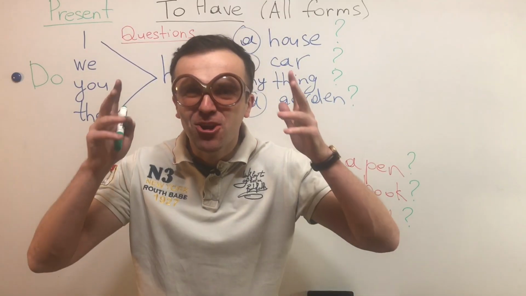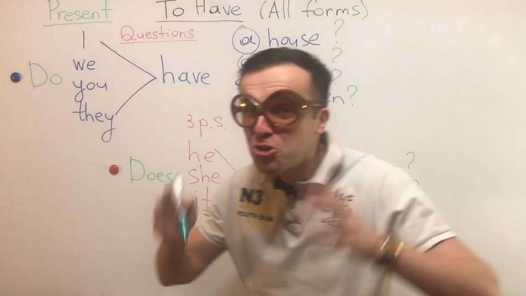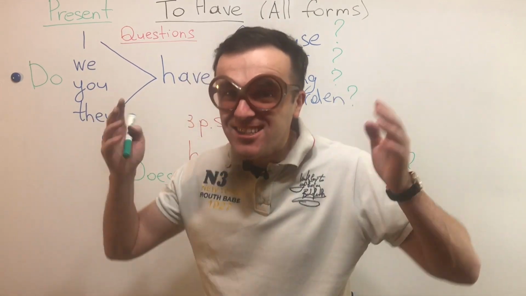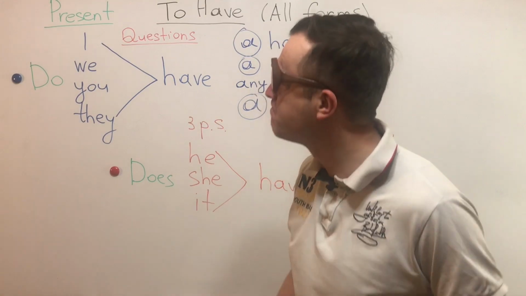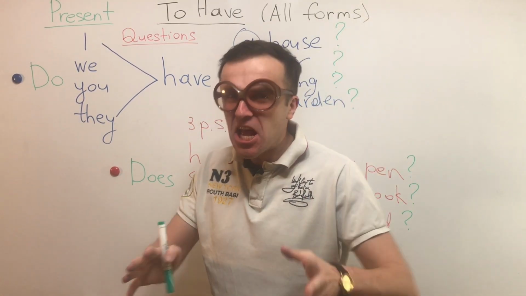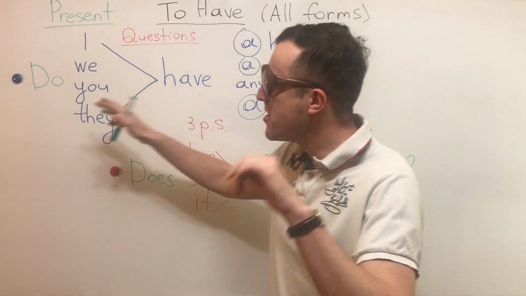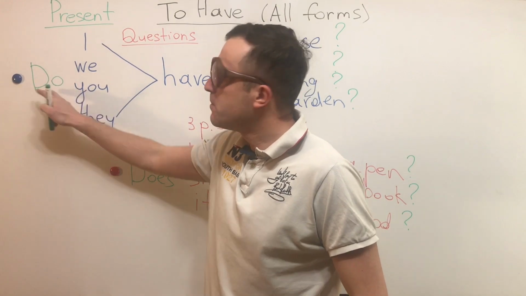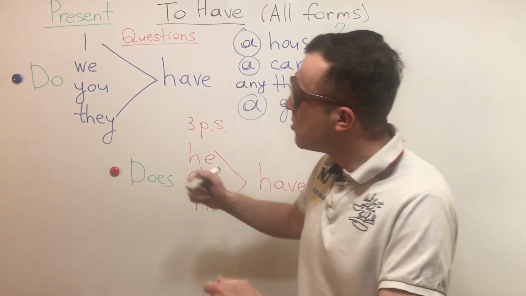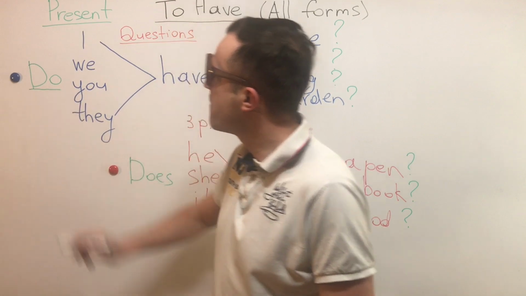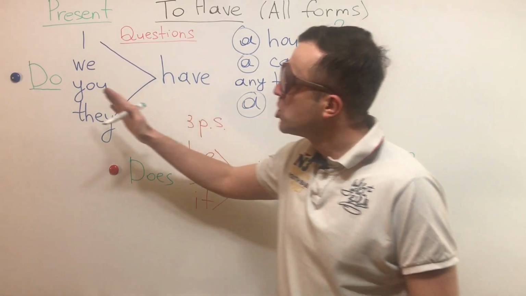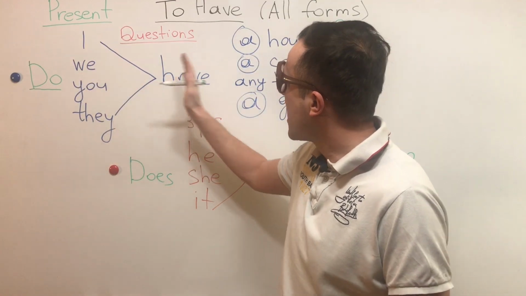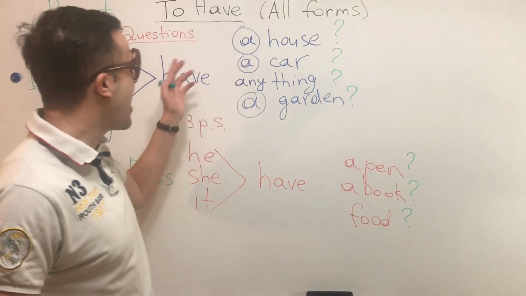Okay guys, so questions. How to make questions in the present with the verb to have. Here we have the auxiliary verb do, and we put this do in the first place in the questions. So, do I have a house?